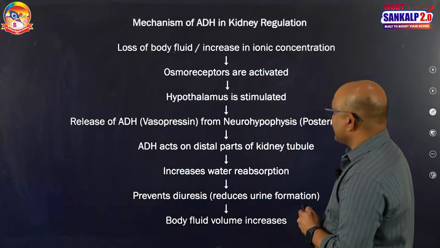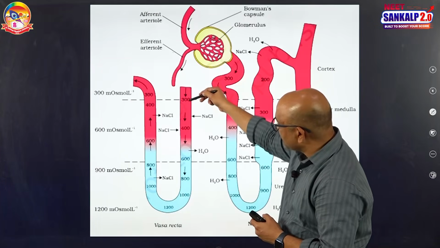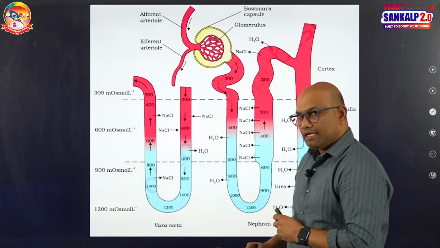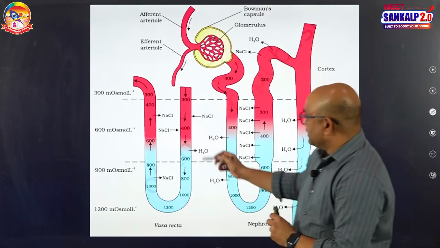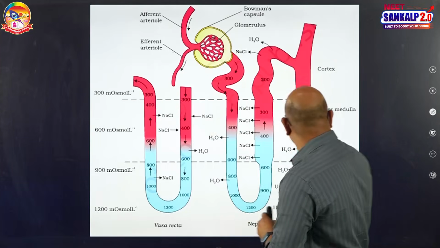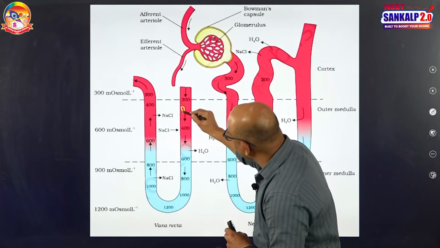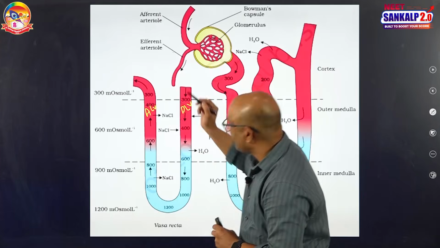So regarding the vasa recta, see these guys, this is vasa recta. The flow of blood in the vasa recta in this limb is downward and here is upward, again forming the countercurrent. This portion of vasa recta is known as descending limb of vasa recta. This is called ascending limb of vasa recta.